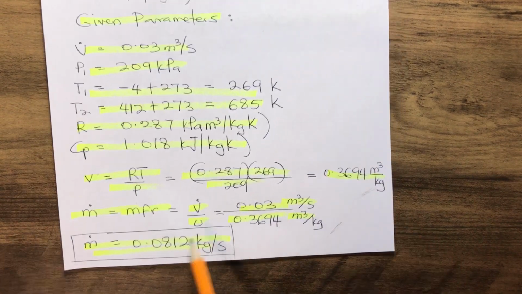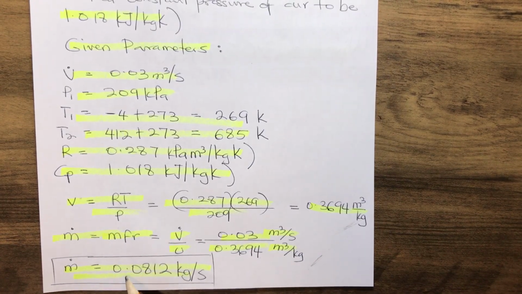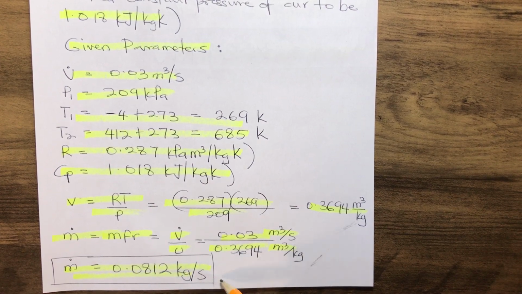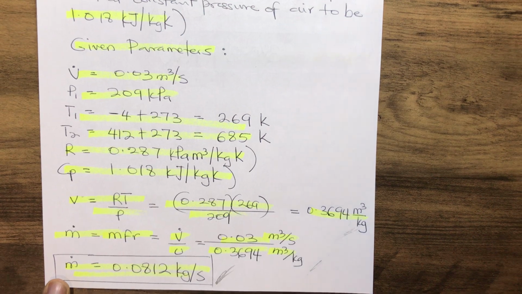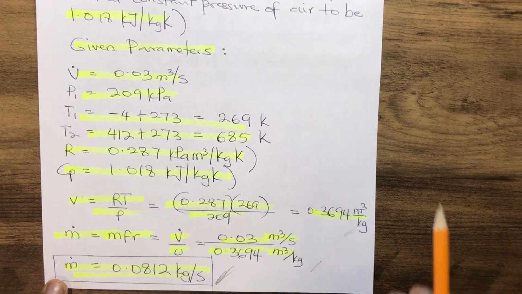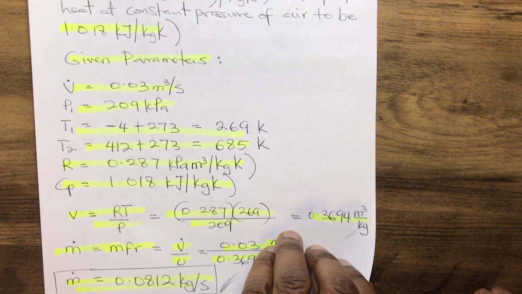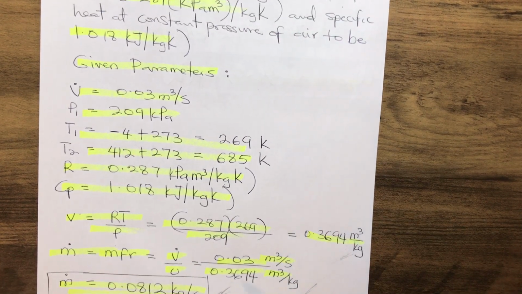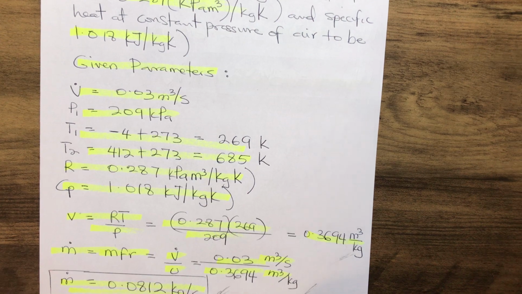That gives us our mass flow rate to be 0.0812 kilogram per second. Calculated.